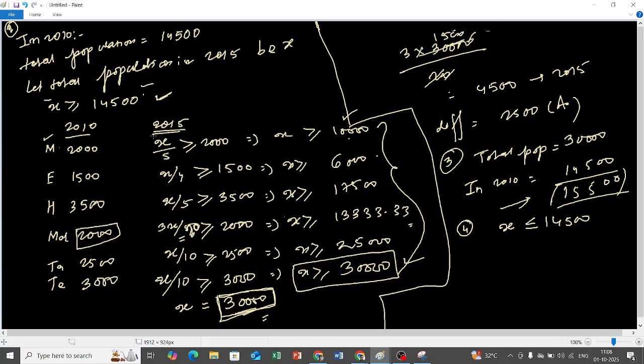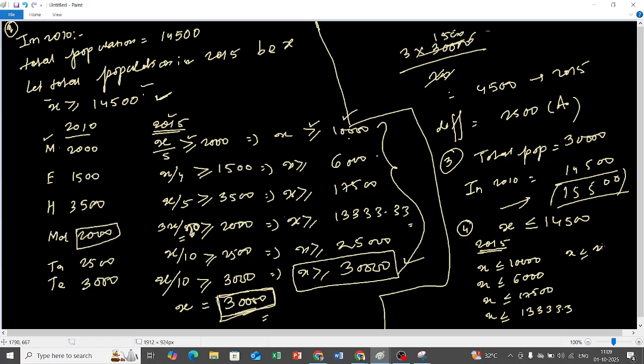Now we will do the same activity that we did over here, only the sign will change into less than or equal to. All we will have is this thing only, but the sign will just reverse. So x is less than or equal to 10,000, x is less than or equal to 6,000, x is less than or equal to 17,500, x is less than or equal to 25,000, x is less than or equal to 30,000.